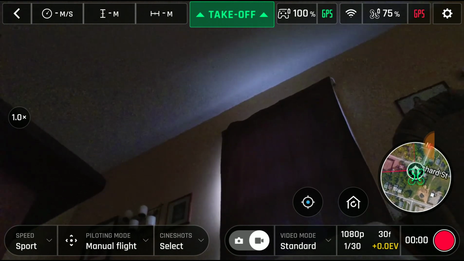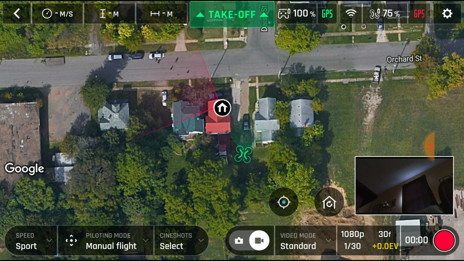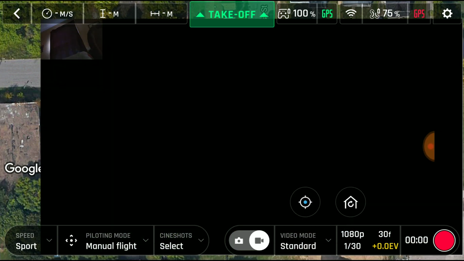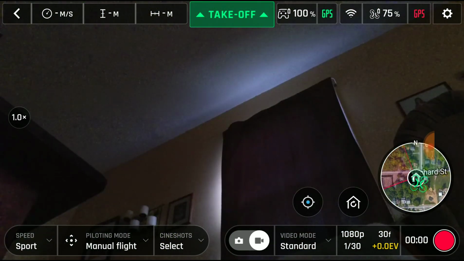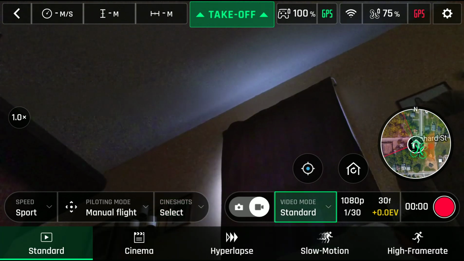You can hit the little map here and it'll bring up the map of where you're at. And then if you go back to the little box in the corner here, it'll bring back up the picture of that. You can change the different types of camera settings and how fast it goes up and down, the different speeds of the camera and everything. Then there's different video modes.